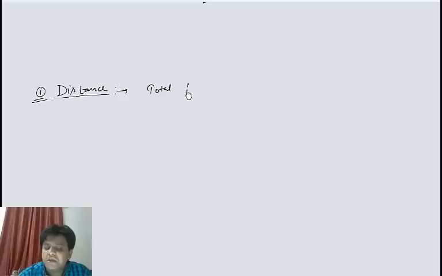Now after discussing the concept of rest or motion, I would like to discuss a couple of points like distance. These are the parameters related to motion. If I talk about distance, then I can straight away say that distance is the total length of path,